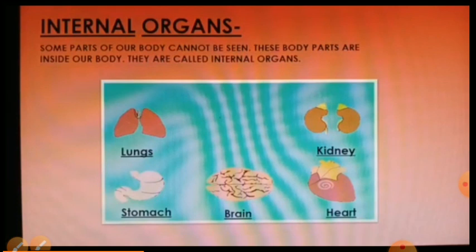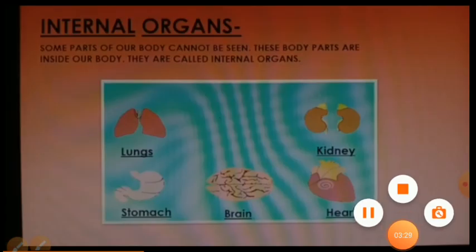But before discussing the internal organs, first of all, see the definition of internal organs. So children, what are internal organs? The organs which we cannot see. And why can we not see them? Because they are present inside our body. There are so many internal organs in our body, for example, brain, heart, lungs, kidney, liver, large intestine, small intestine. So many internal organs are present in our body, but we are not able to see them. Because of that, we call them internal organs.